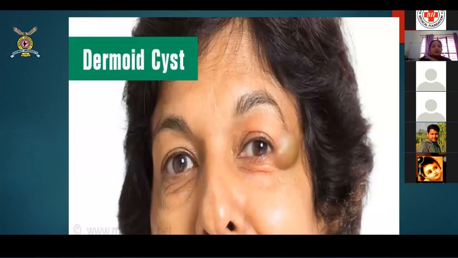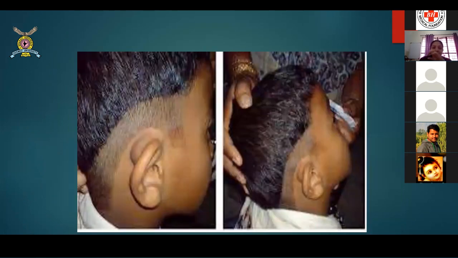Now this is another outer canthus dermoid cyst. This is one which is a post-auricular dermoid cyst. This is again confused by people with a lymph node and a dermoid cyst. So let me tell you, lymph nodes will be very mobile, easily mobile under the skin, and you'll be able to move them around. These swellings are usually not that mobile. They don't have much mobility. They stick to the underlying structure. Most of the times they have a small pedicle which sticks to the periosteum of the bone. So this is classical of a posterior auricular dermoid.